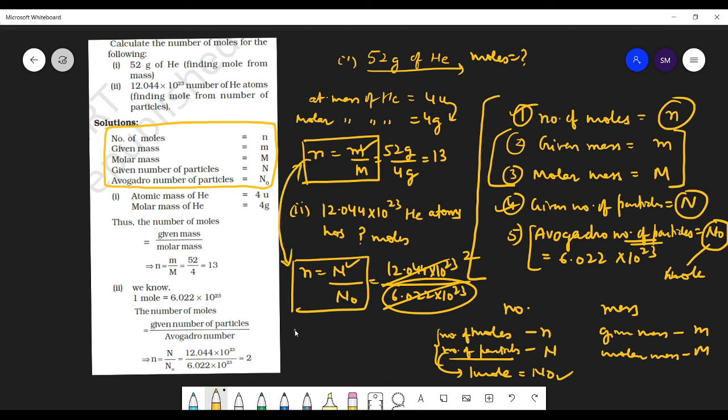So students, see, it is a completely similar formula, there are only 2 formulas in this. And how will the third formula be made? Equate these two. So m by M is equal to N by N naught. So we have only three formulas. It's as simple as that. Is this clear, students? Clear. So let us do a couple more questions based on this concept.